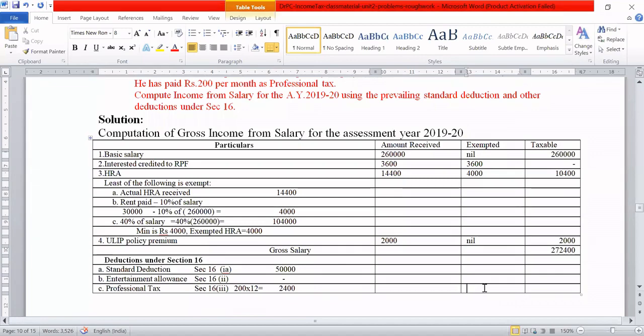This comes to around 52,400. Now, the total gross was 2,72,400.